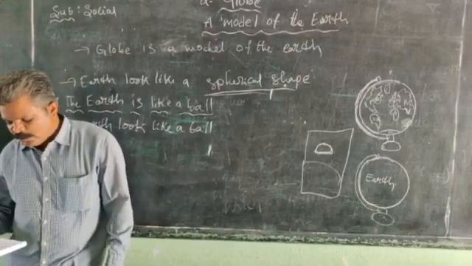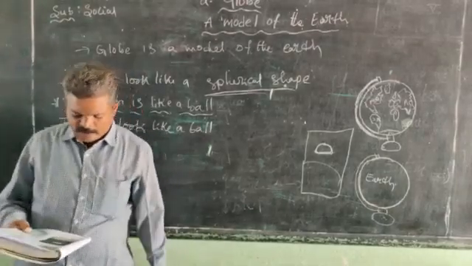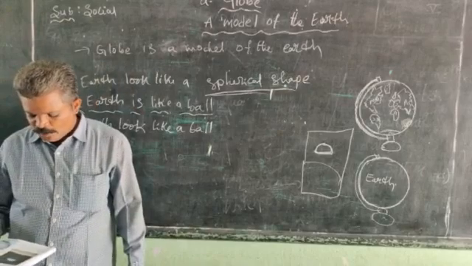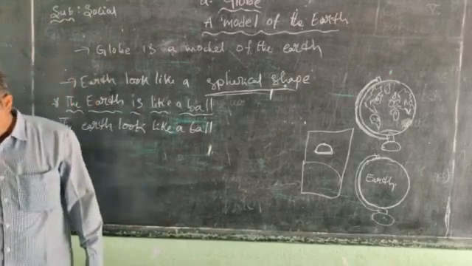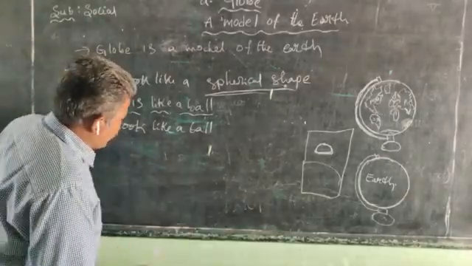A globe is a model of the Earth. It shows the shape of the Earth, the land, water, continents, oceans, and the main countries of the world.